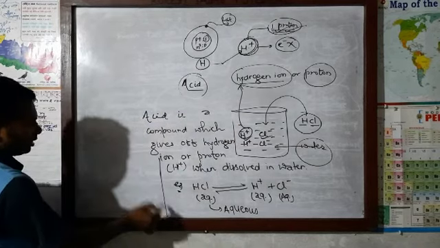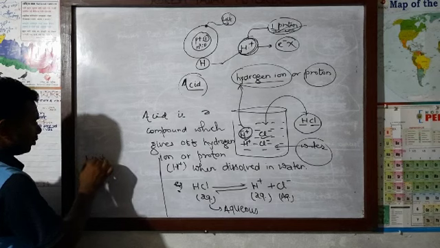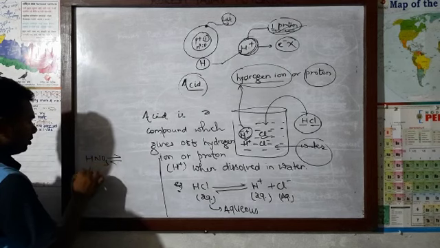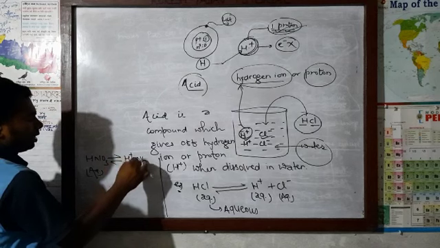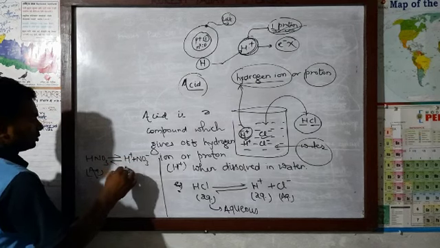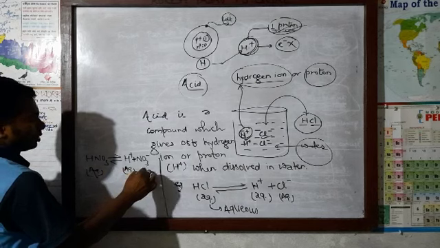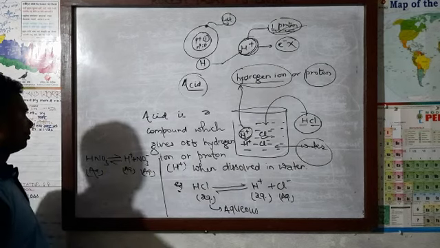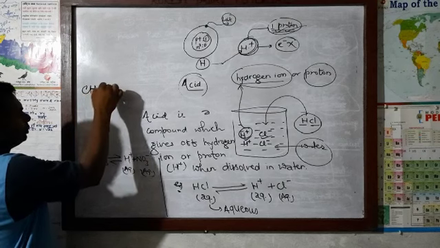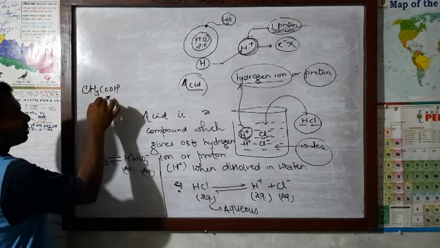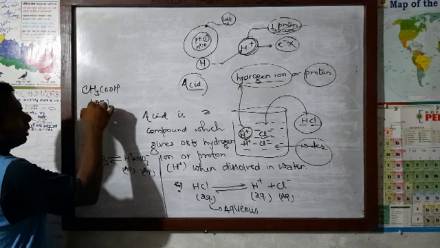Another example also we can take. Suppose HNO3, this will break down in aqueous solution into H plus and NO3 minus. Both will remain in water only, aqueous. Another example we can take is CH3COOH, that means acetic acid. This is now in aqueous.